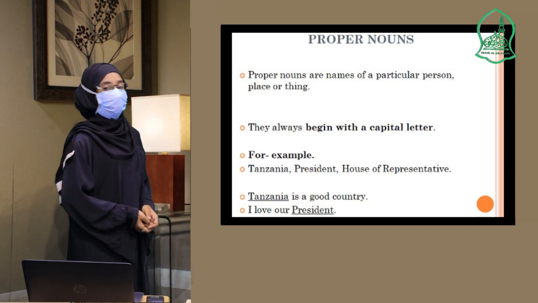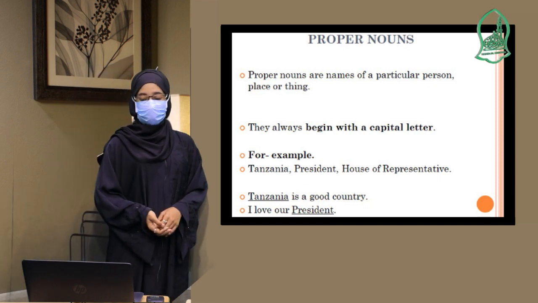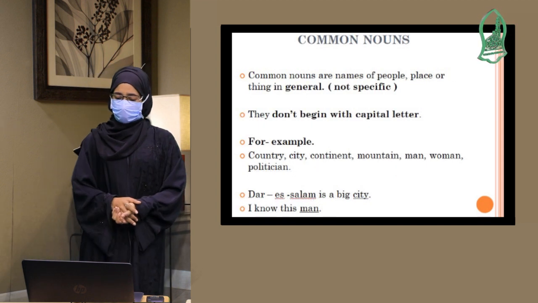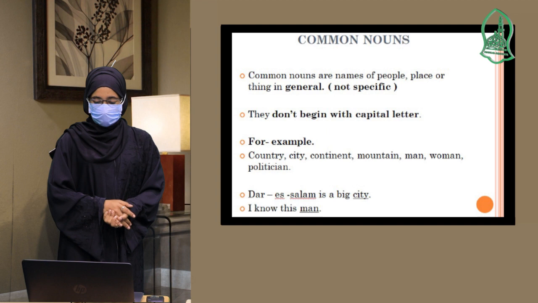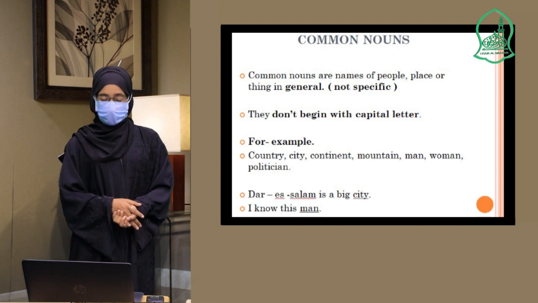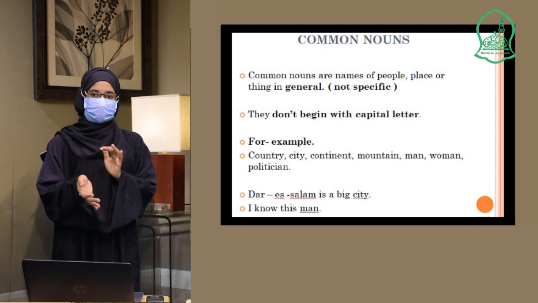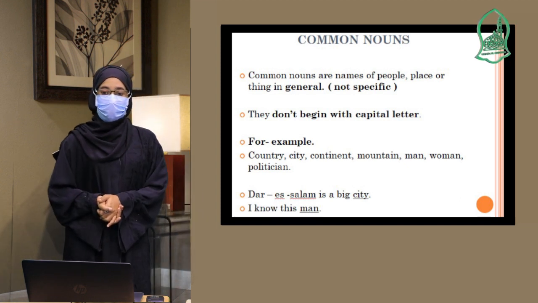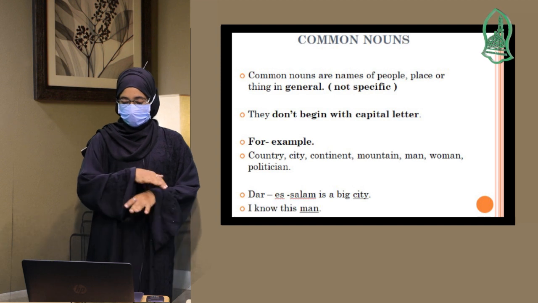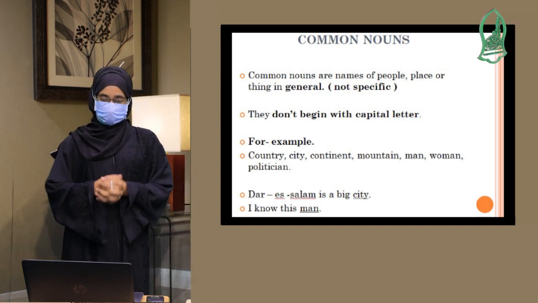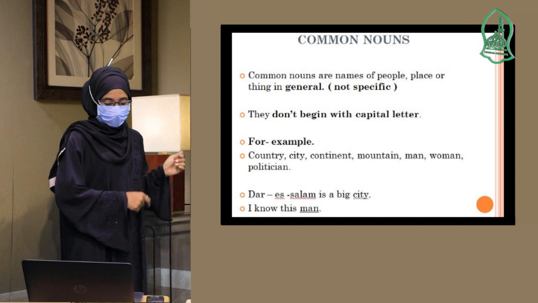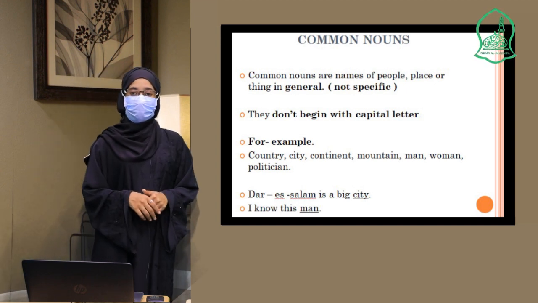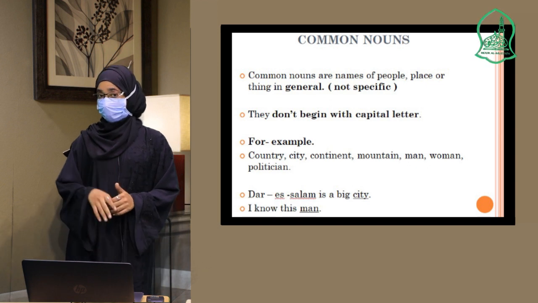That is number one, the first type of noun. We are going to number two, which is common nouns. What are common nouns? Common nouns are names of people, places, or things in general. So this is the vice versa of a proper noun. Proper noun, we have said, is a specific name, but common nouns are names in general, not specific. So this means they don't begin with a capital letter, except when they are at the beginning of the sentence.